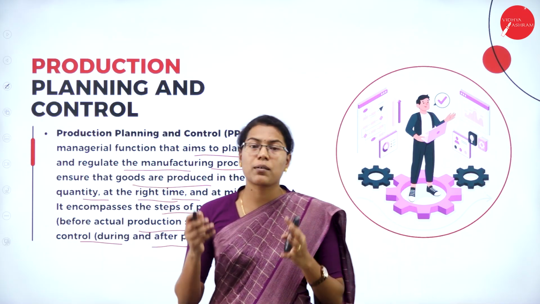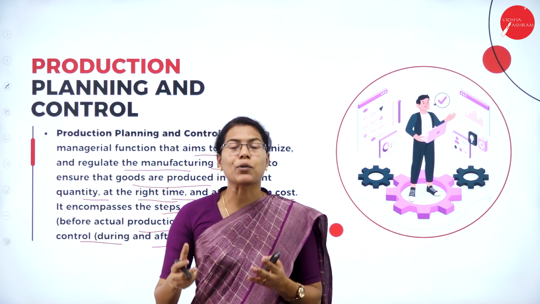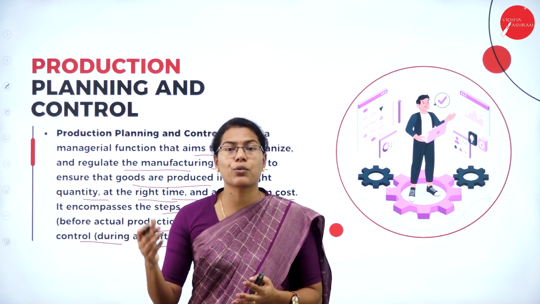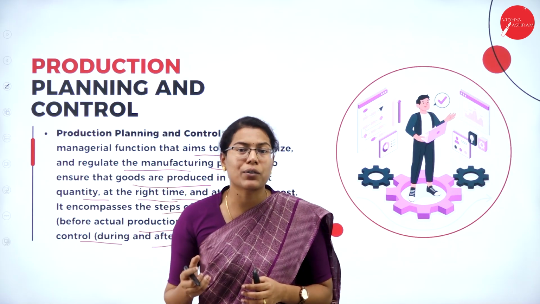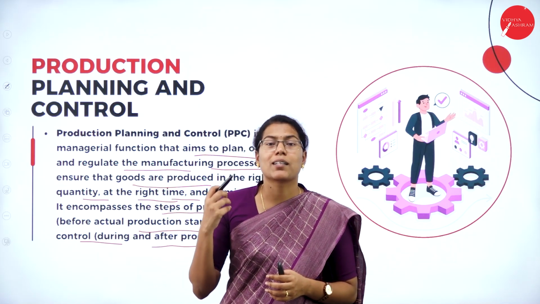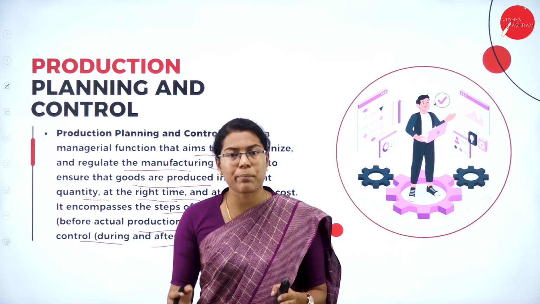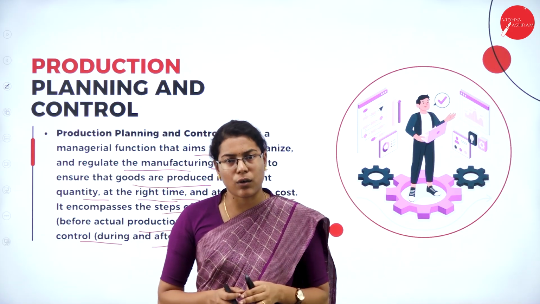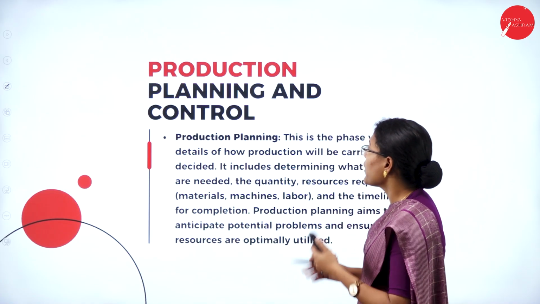That means production planning is done before the production process, whereas controlling techniques or methods are used after the process of production. Because production control is all about using the methods and techniques to check whether the production process has happened as per the plan or not. Let us see in detail what production planning is all about.